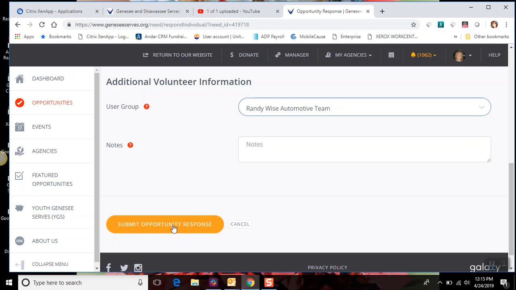This is going to show that when I show up and they verify that I did these hours, then these 4 hours that I do are going to accumulate with every other Randy Wise employee, so that we can give you an account of, hey, in the last year Randy Wise employees have given 500 hours worth of volunteerism back to their community.